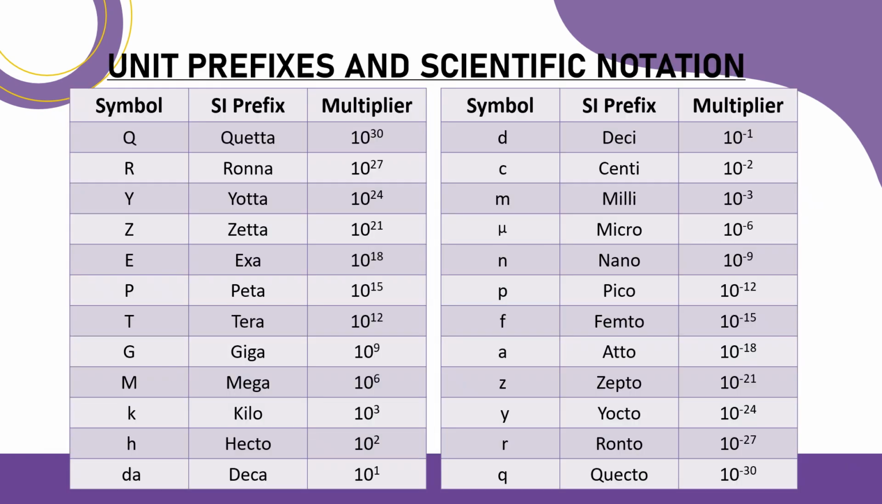Now, here are some unit prefixes and scientific notation used in physics and mathematics. There's no need for you to memorize all of this, but I'm sure you're familiar with some of these prefixes already. We commonly use mega, kilo, hecto, deca, deci, centi, and milli, and sometimes we use micro and nano. Looking at your multipliers, if the exponent is positive, just move the decimal place to the right to attain its base form. If the exponent is negative, just move the decimal place to the left to attain its base form.